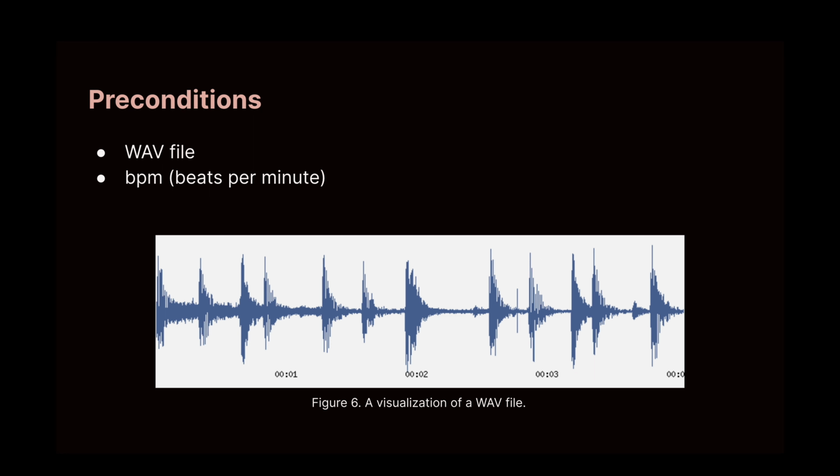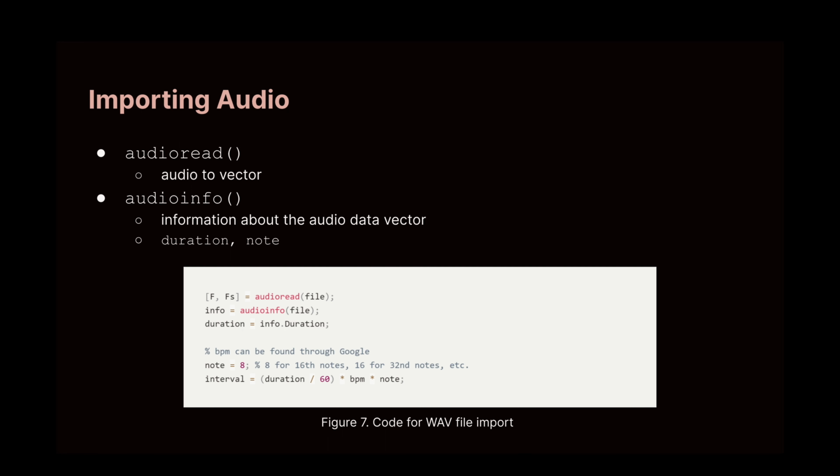With these two preconditions satisfied, we are able to proceed. This is important because we have to split the audio into rhythmic subdivisions in order to take the FFT. Through the audio read function of MATLAB, we can turn a WAV file into a data vector, which is among the reasons why WAV files were the audio format of choice.